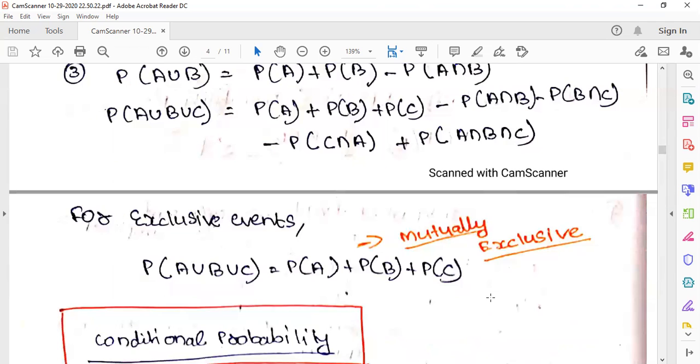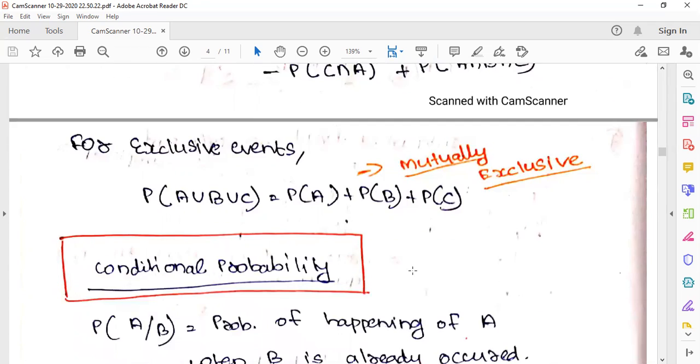But if it's an exclusive, keep in mind, mutually exclusive. What is important? Intersection is not here, not there. They cannot occur simultaneously. That means the probability will be probability of A plus probability of B plus probability of C. That's it. So we have finished studying types of events. Which are the types of events? Equally likely events, mutually exhaustive, mutually exclusive, exclusive, then independent, then dependent. Dependent brings you to conditional probability.